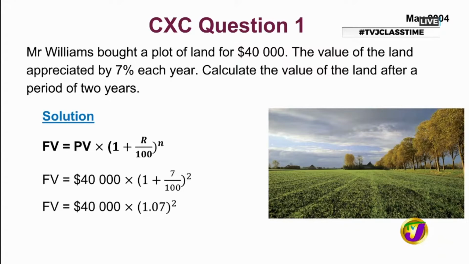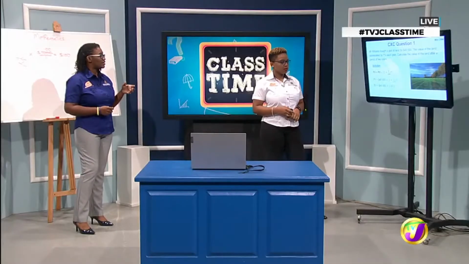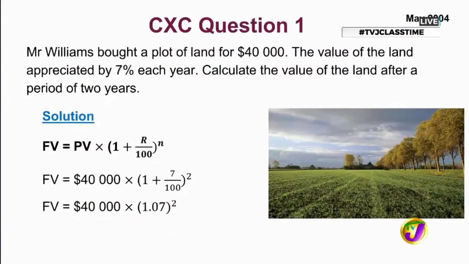I want to point out something: in that bracket where we have 1.07, I'm seeing the increase right there. Yes, because your starting value would have been represented by that 1, 100%, which is 1 as a decimal. And I'm seeing literally that 7% added on, so that value is greater than the 1.